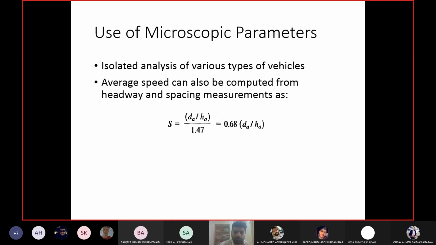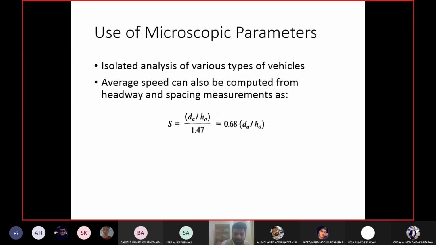And what is this 1.47? Again, you should know, we have used it earlier as well. 1.47 is what? We have used it just in the last chapter.